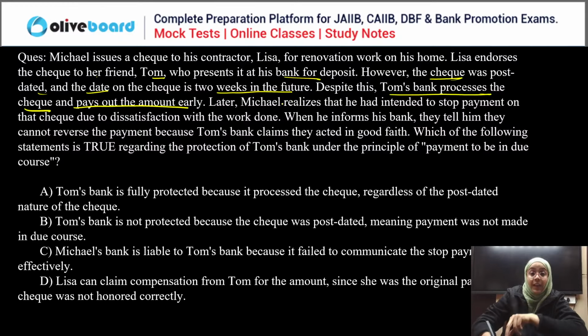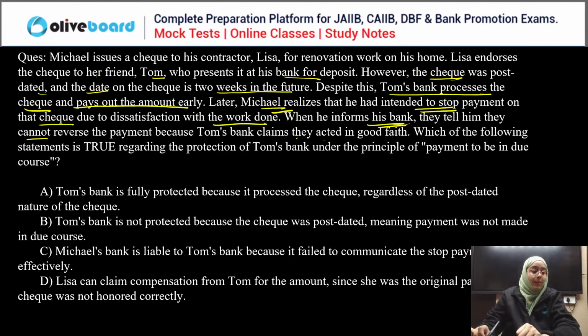Later, Michelle realized that he intended to stop payment on that check due to dissatisfaction with the work done. When he informed the bank, they told him that they cannot reverse the payment because Tom's bank claimed that they acted in good faith. Now, which of the following statements is true regarding payment in due course?